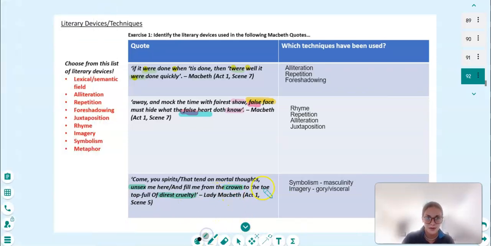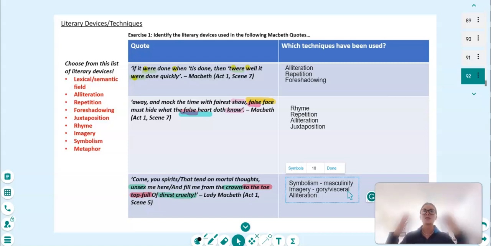So let's add that, the toe top full. Alliteration. And again, it's bringing the audience and the reader's attention to that section. She doesn't just want to be full of a bit of masculinity and remove some of her womanhood. She wants to be full of cruelty. She wants to become as masculine as she possibly can to achieve this goal of pure power that she so desperately wants. I think that's a really good example of alliteration, a really good way for the audience to be brought into that quote and to understand what she really wants.